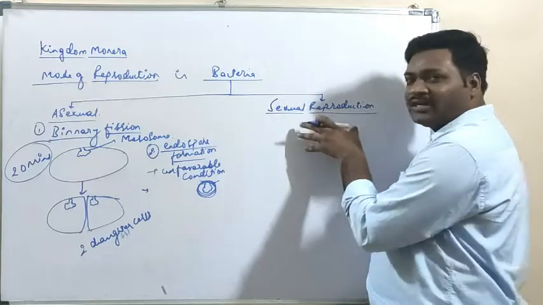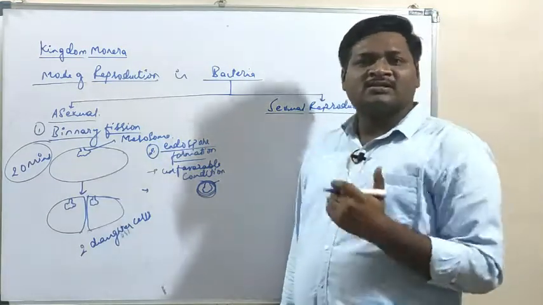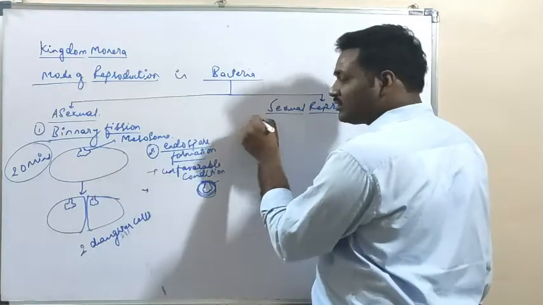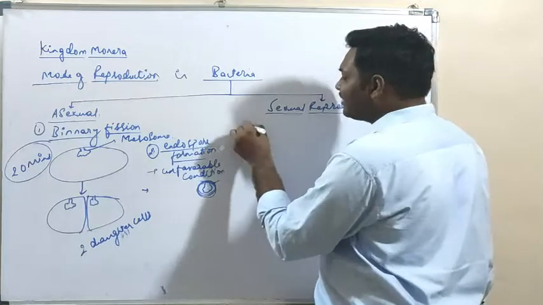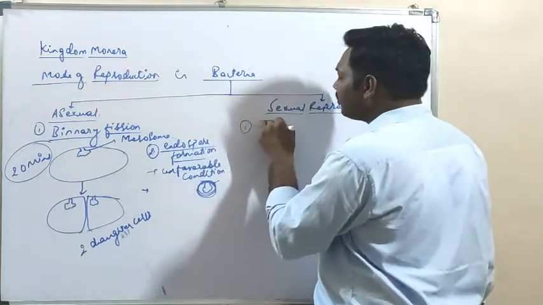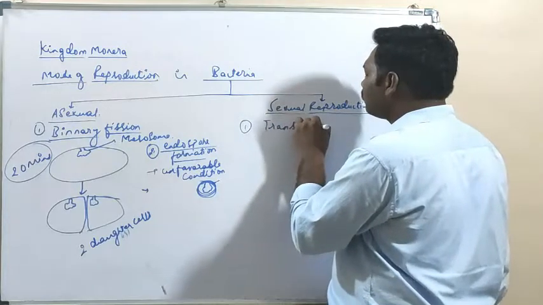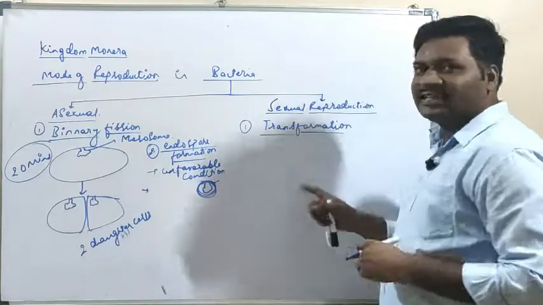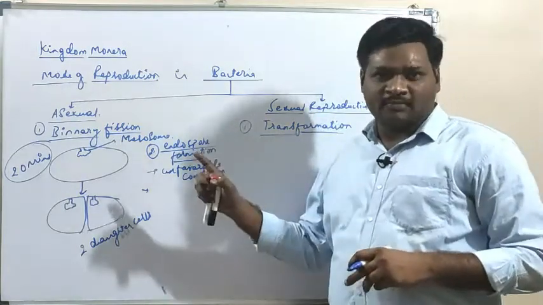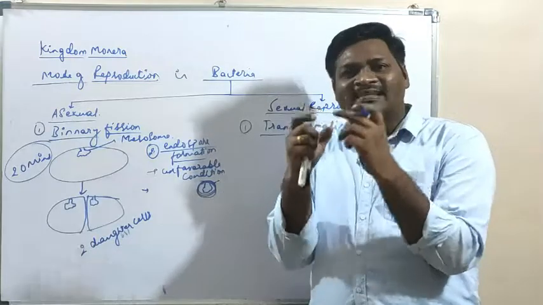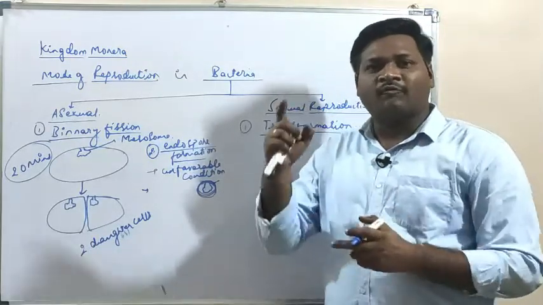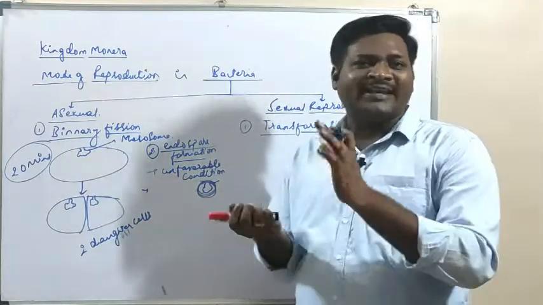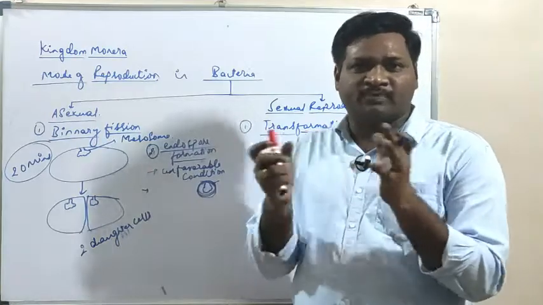Now, sexual reproduction in bacteria is studied through certain experimental observations. So the first mode of sexual reproduction in bacteria is studied by transformation. So what is transformation? It is nothing but transfer of genetic material. Listen to me carefully. It is the transfer of genetic material from one bacterium to another bacterium. So how does this transfer take place? It takes place by infusion.